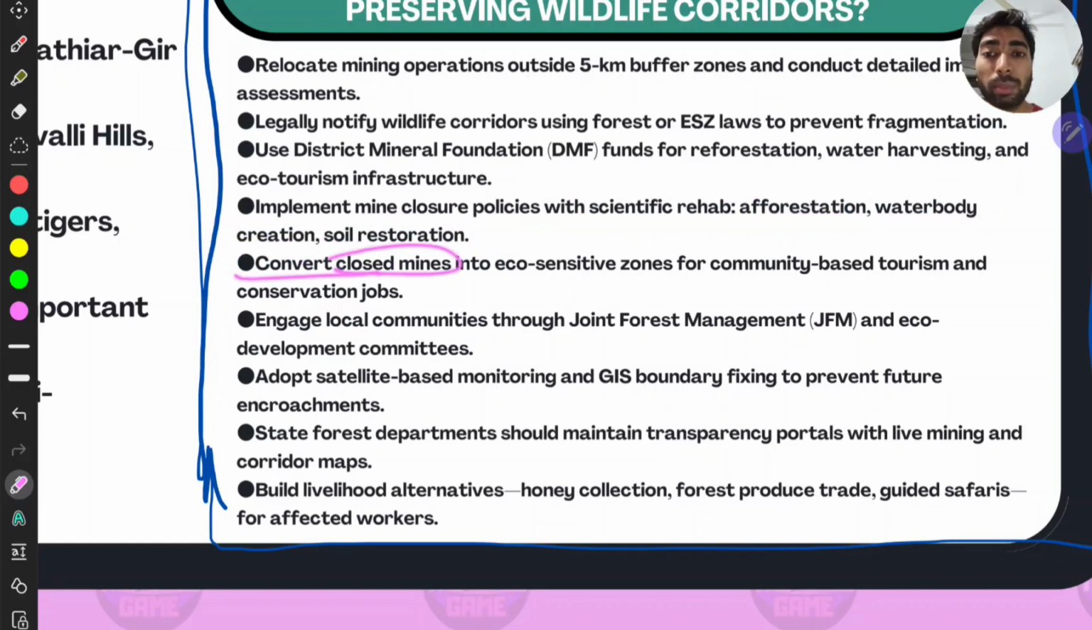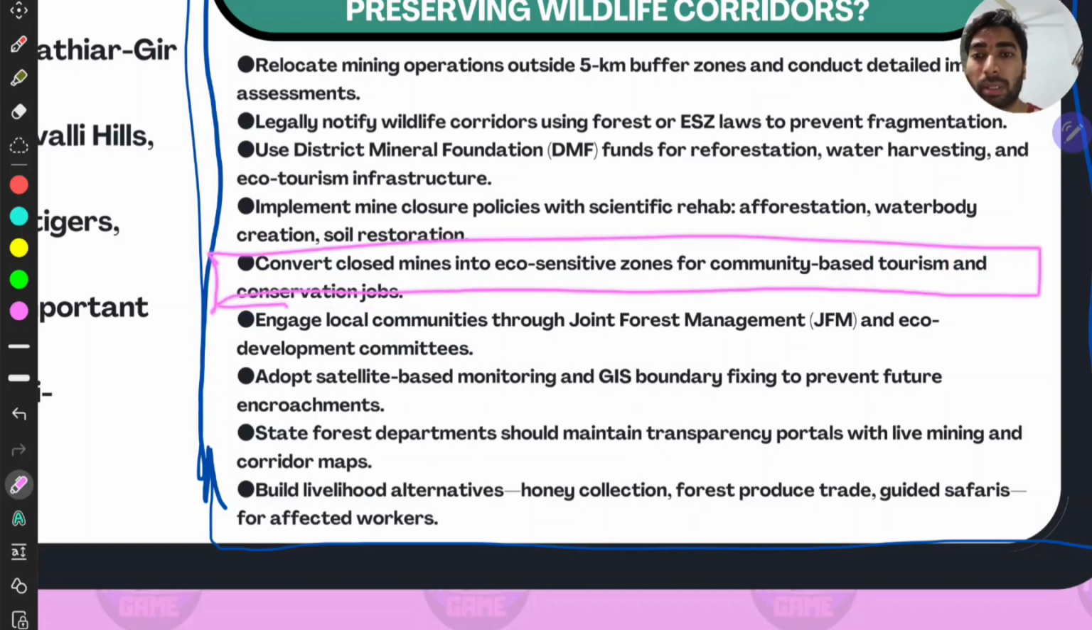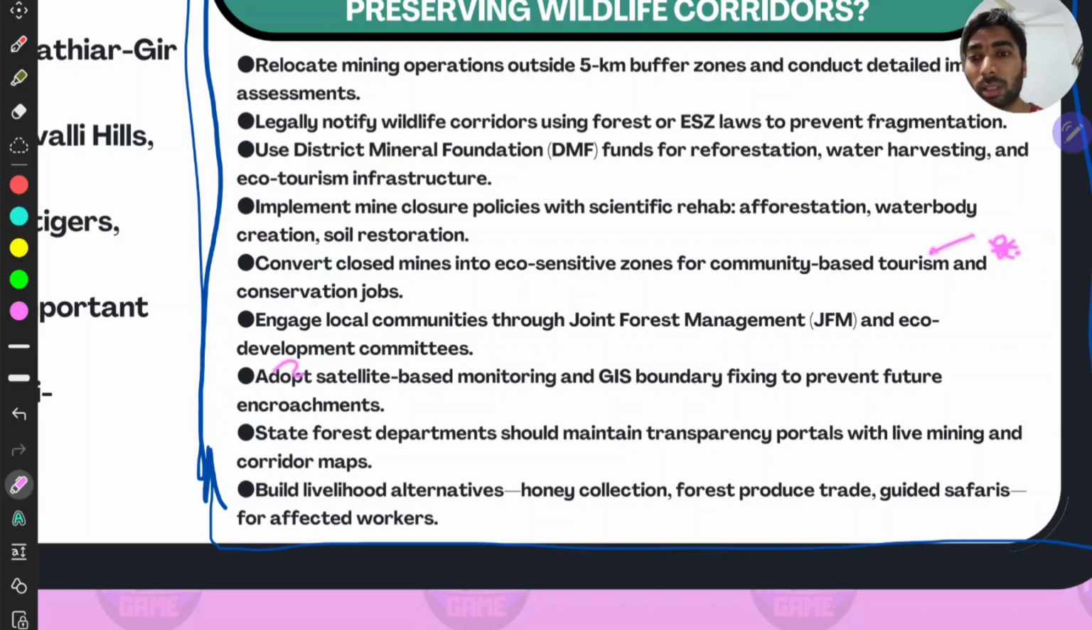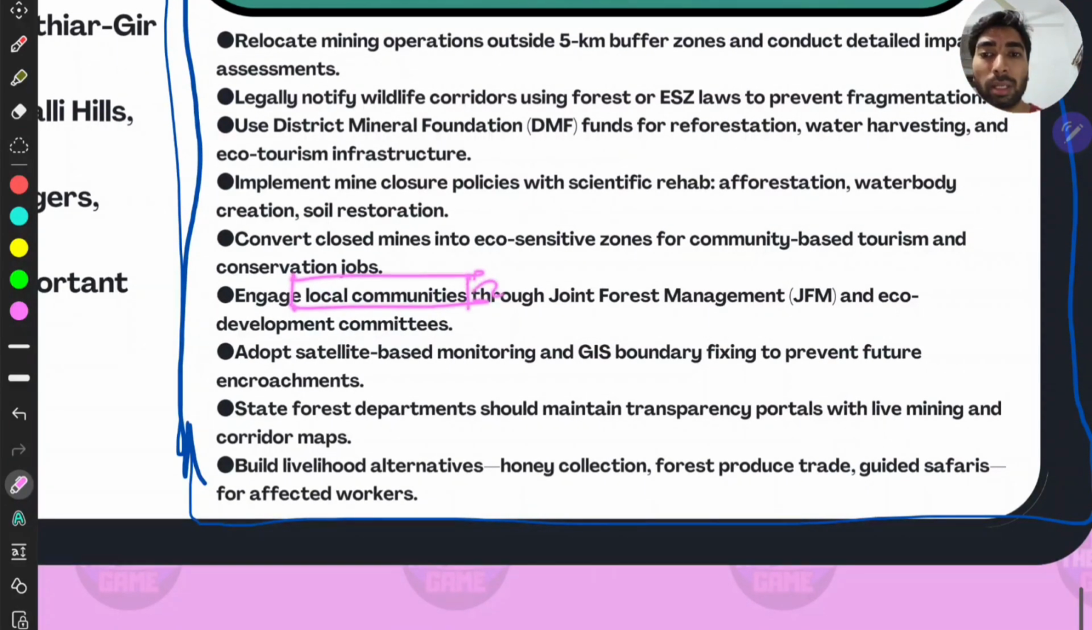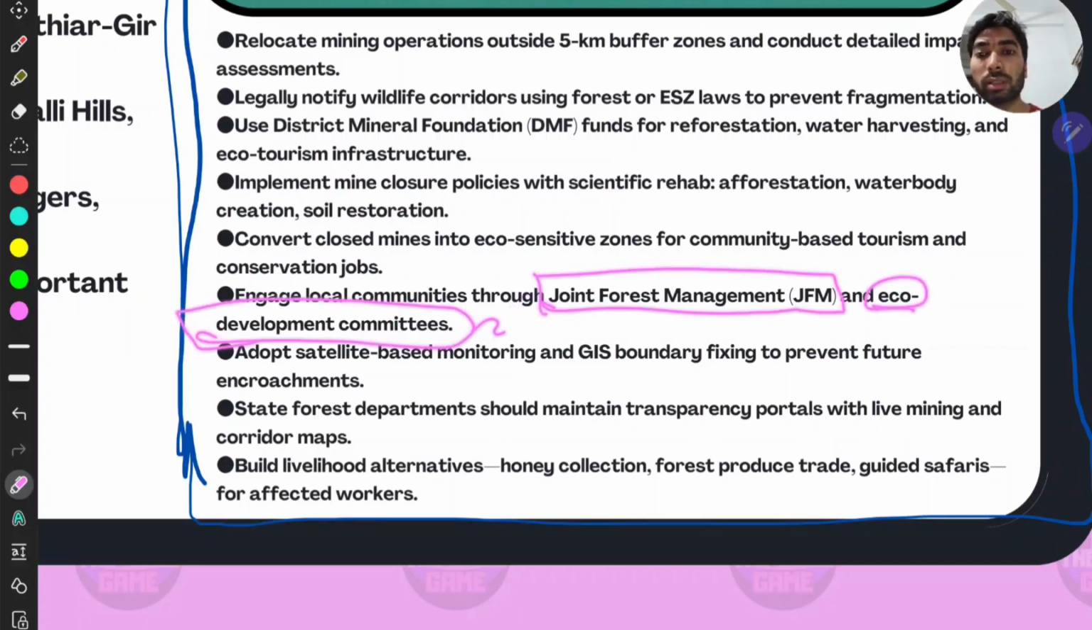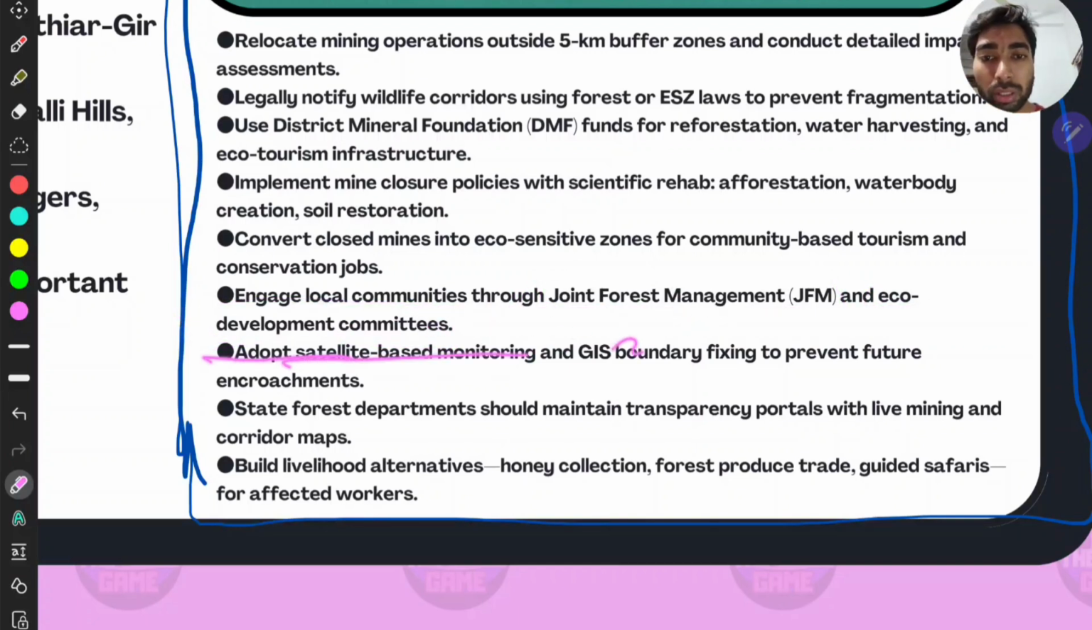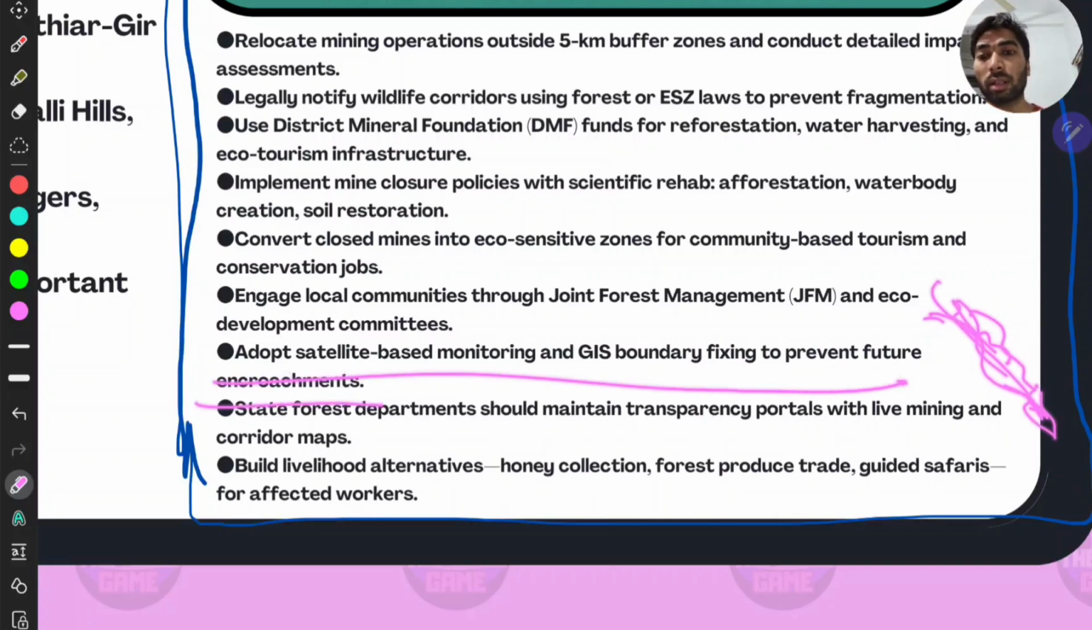And then convert the closed mines into eco-sensitive zones for community-based tourism and conservation jobs, right? That means there will be development as well as ecological conservation, both. It is a very balanced statement, right? Give importance to this statement. Then engage local communities for sustainable and inclusive growth through joint forest management and eco development committees, right? Then adopt satellite-based monitoring and GIS boundary fixing to prevent future encroachments, right? We are using boundary fixing in Kashmir or Ladakh regions also, using geotagging also, right? So why can't we use it here, right?